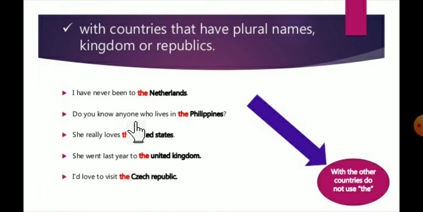Do you know anyone who lives in the Philippines? She really loves the United States. She went last year to the United Kingdom. I would love to visit the Czech Republic. So for these unique things or countries we are using "the".